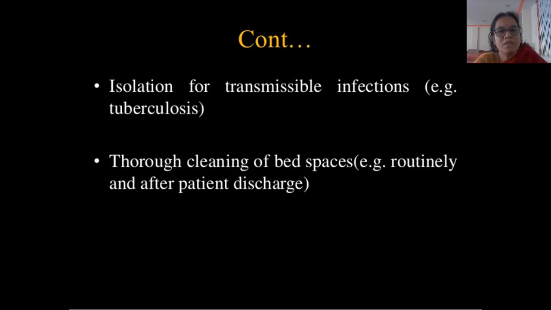Then isolation for transmissible infections like tuberculosis. If the patient has tuberculosis or any infectious disease, such patients should be maintained in isolation. Then thorough cleaning of bed spaces routinely and after patient discharge is very important.